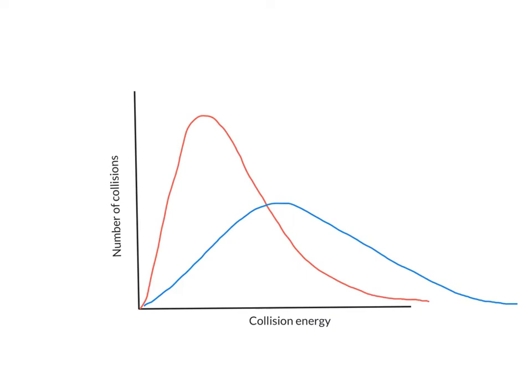What we will note is that when the system is relatively cold, has a lower temperature, the distribution will be skewed, will be at lower energies.